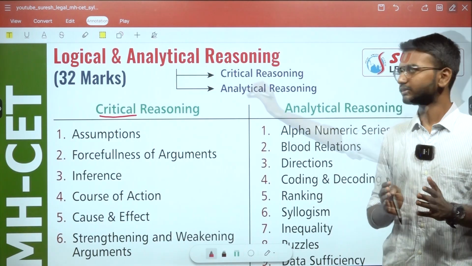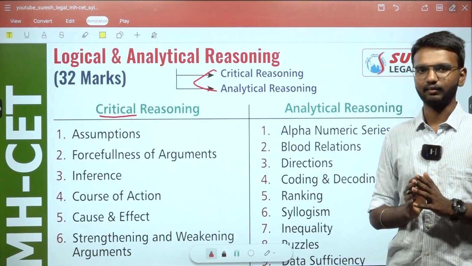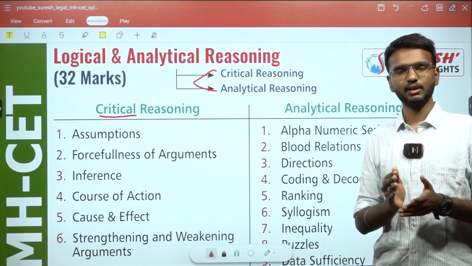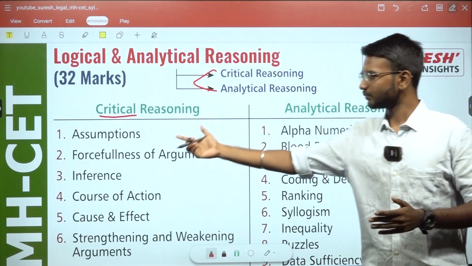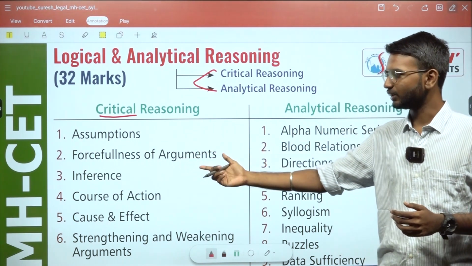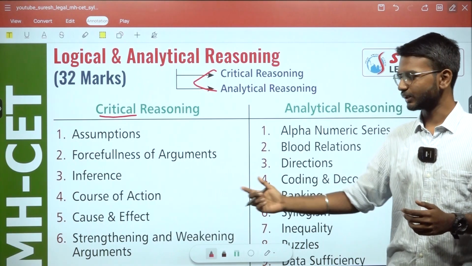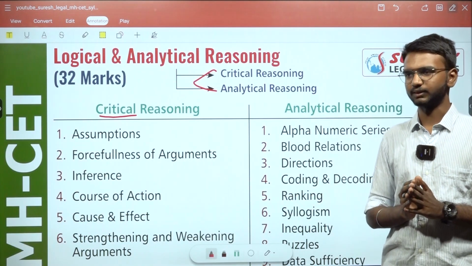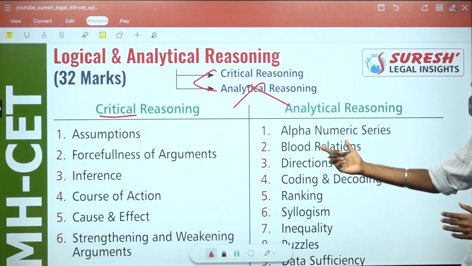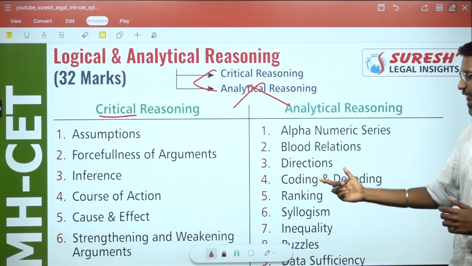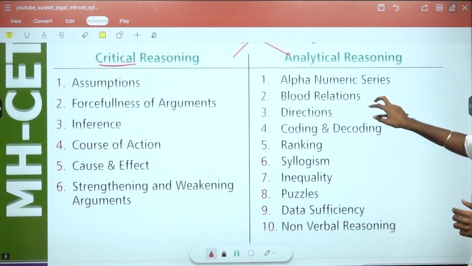Then logical and analytical reasoning, the most dominant section of this entrance exam at 32 marks, which is of two parts, critical reasoning and analytical reasoning. Critical reasoning plays a major role in the English section too, with basic topics of assumptions, forcefulness of arguments, inference, course of action, cause and effect, and strengthening and weakening arguments. If you come to the analytical reasoning part, it includes alphanumeric series, blood relations, directions, coding-decoding, and ranking.